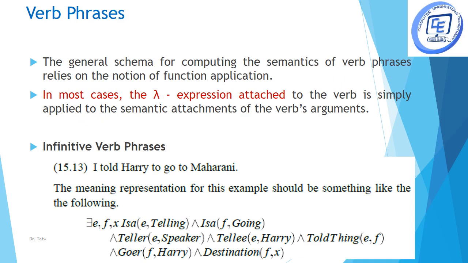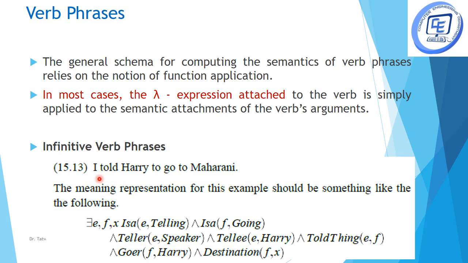The next is the verb phrases. Now, a verb phrase by itself does not carry any meaning because it does not have a subject attached to it. So, as we said, we have a lambda expression which tells the operator that we have to compute the subject as well to make the meaning of the given verb phrase. Now, there is a difficulty here as well, for example, infinitive verb phrases.